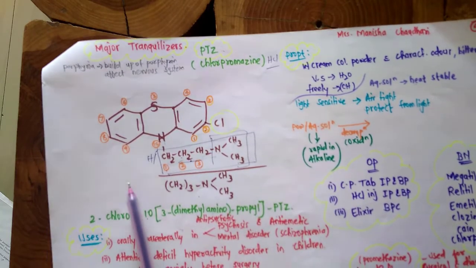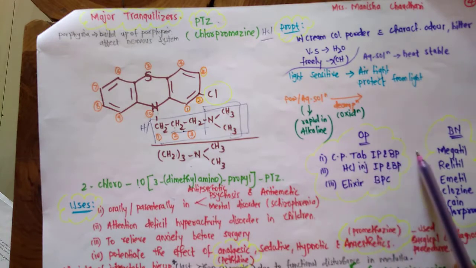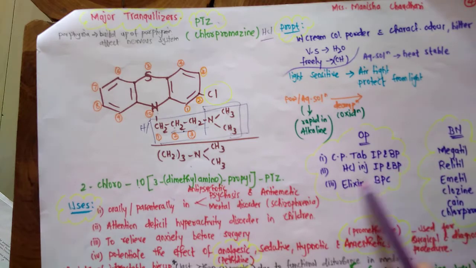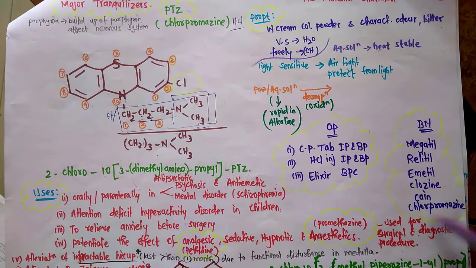The oxidation is rapid. Official preparations are chlorpromazine tablet IP and BP, and chlorpromazine hydrochloride injection IP and BP. This is the salt form for injections, to increase the solubility. And the third is chlorpromazine elixir BPC. Now a few of the brand names are Megatil, Relitil, Emitil, Clozine, Cane and Chlorpromazine.